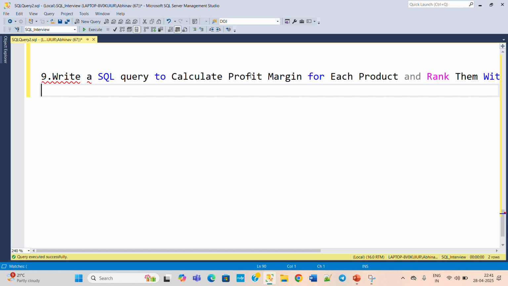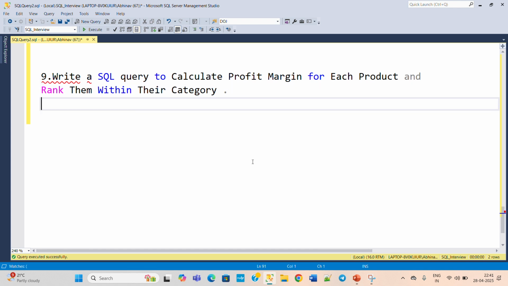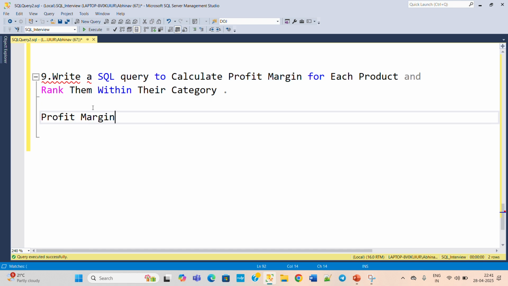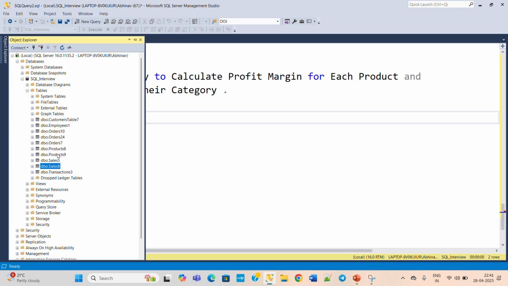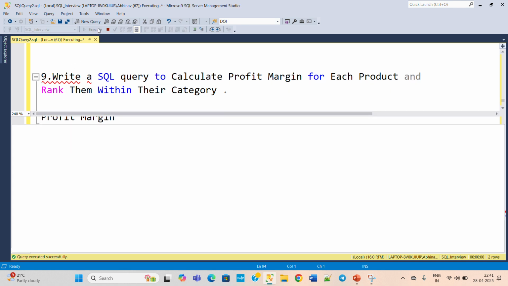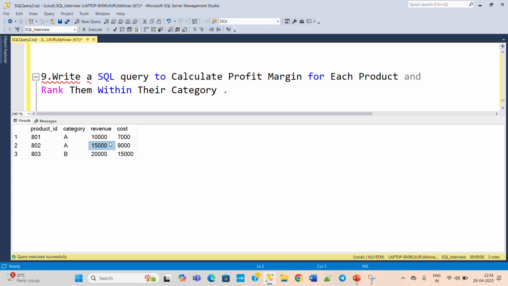So basically here we need to calculate the profit margin for each product and then rank them within their category. The formula for profit margin, and this particular formula the interviewer will also provide to you. First of all check the table, then we will check the formula. So for the ninth we have the product table. Copy this out. Why I am telling you to check the table first, I will let you know. So select star from product 9. Now execute this. So here you can see we have product ID, category, revenue and cost.